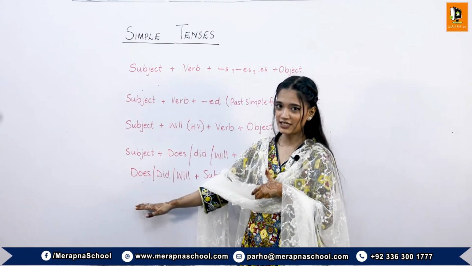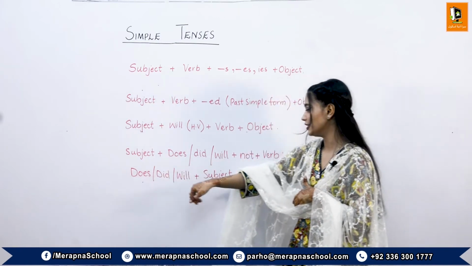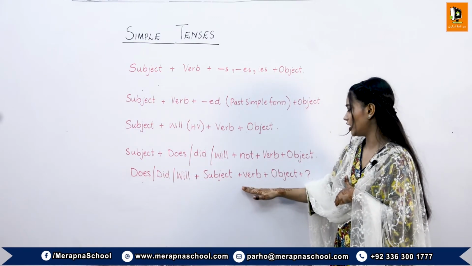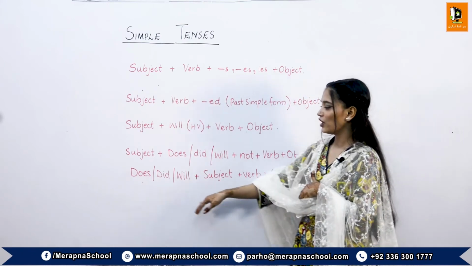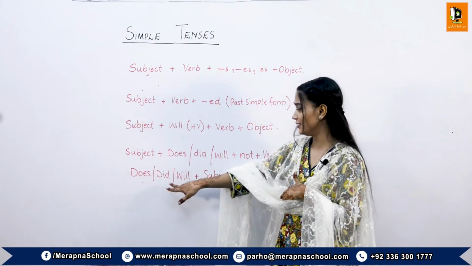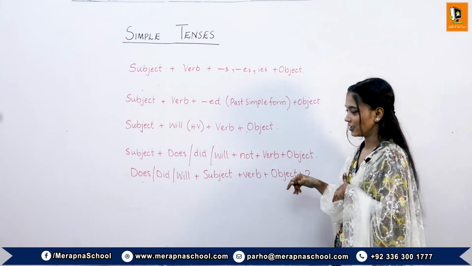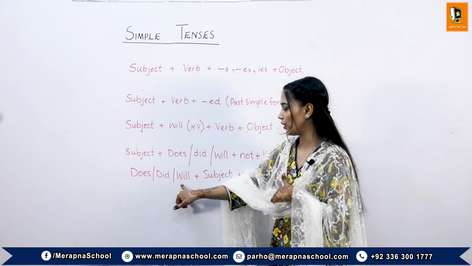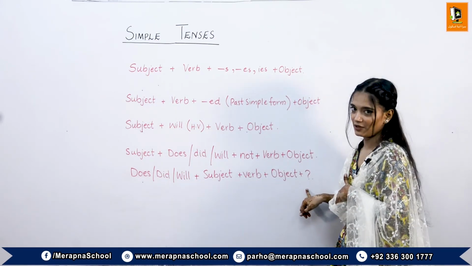For making the questionative sentence, for present we use do or does at the start, then the subject, then the verb, then the object, and in the end we put the question mark. For past we use did, subject, verb, object, and question mark. For future we use will, subject, verb, object, and question mark.